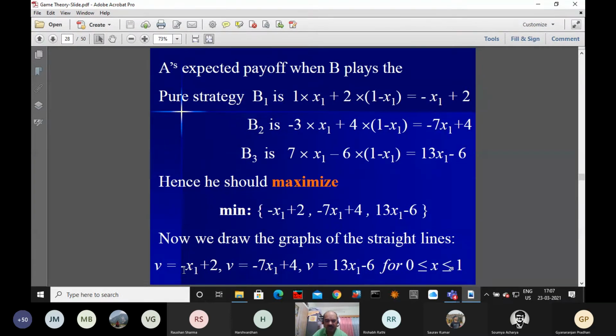For the second case, when x1 equals 0, nu equals 4, and when x1 equals 1, nu equals minus 3. In the last case, when x1 equals 0, nu equals minus 6, and when x1 equals 1, nu equals 7.